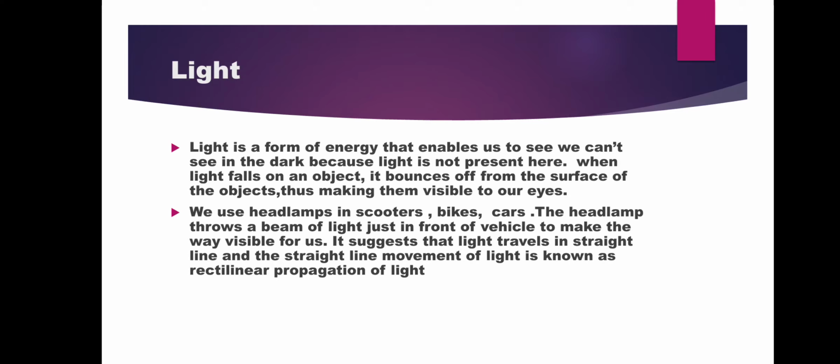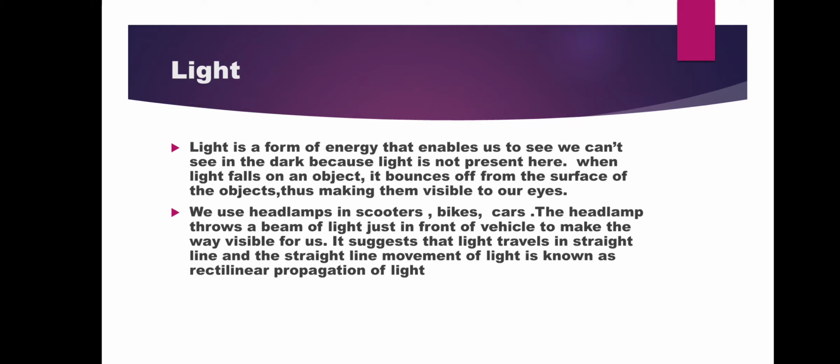Light is a form of energy that enables us to see. We can't see in the dark because light is not present here. So, when light falls on an object, it bounces off from the surface of the object, thus making them visible to our eyes. जब भी किसी ऑब्जेक्ट पे लाइट पड़ती है तो वो रिफ्लेक्ट होके, बाउंस बैक होके हमारी आंखों में पड़ती है, so that we can see that object.